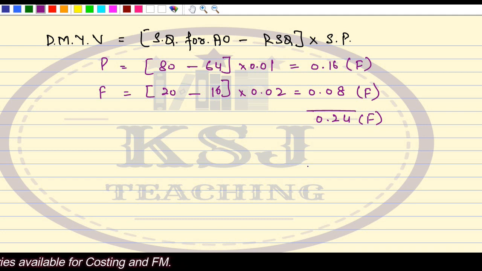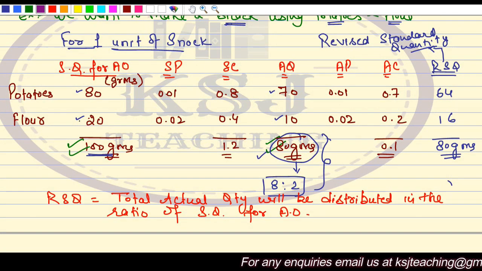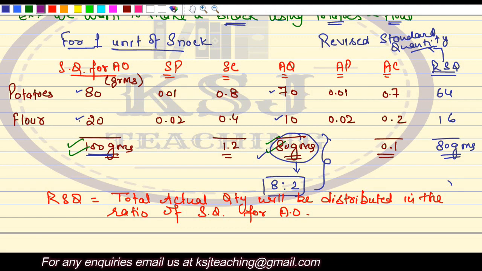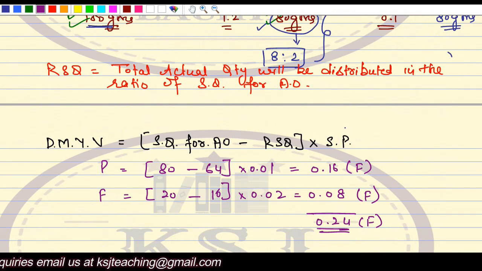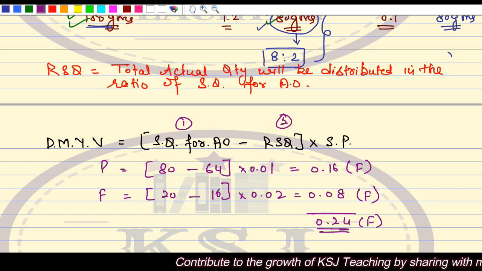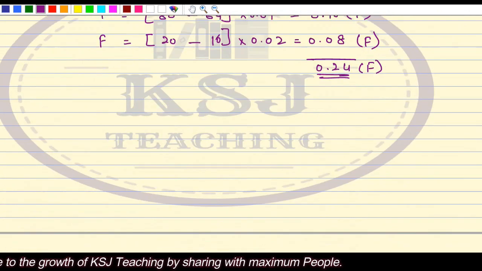Clear? So this direct material yield variance plays with your thought process only, plays with your planning only, right? What you initially planned for, what is your revised planning as per the actual quantity consumption, right? So initial planning always first, then revised planning multiplied by the standard price. It is the difference between the standard quantity for actual production and actual quantity in standard proportion at standard price.